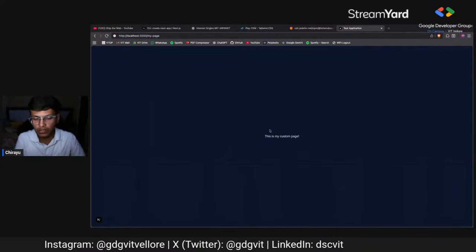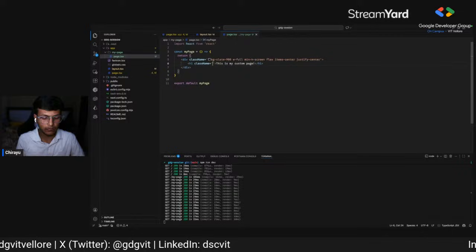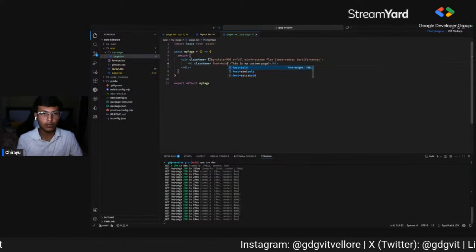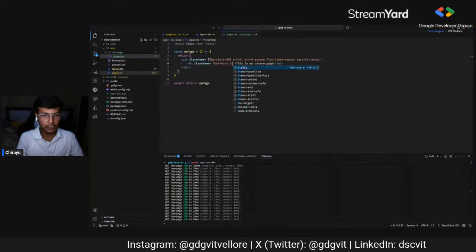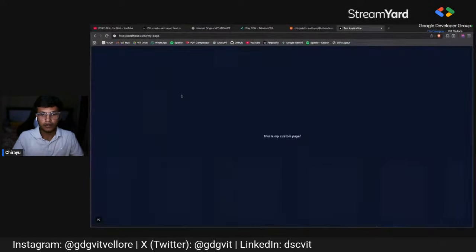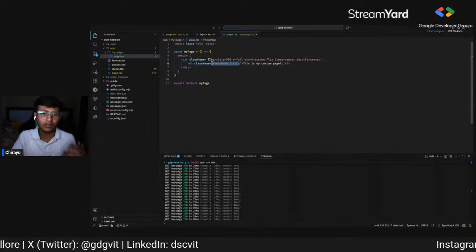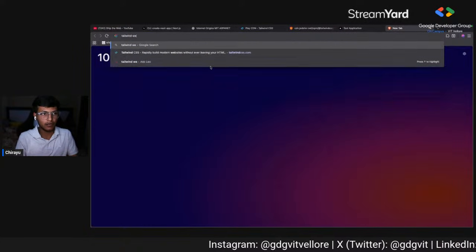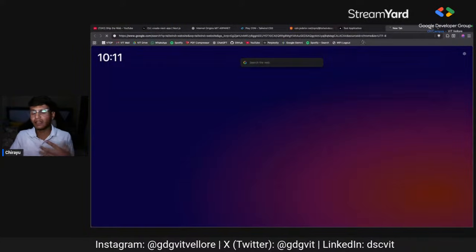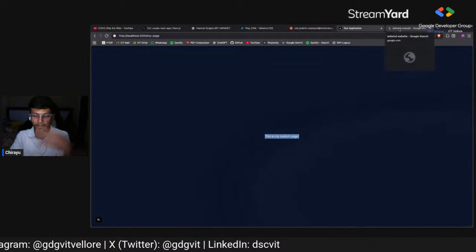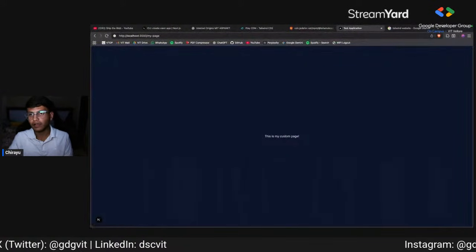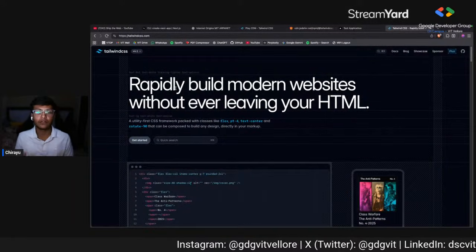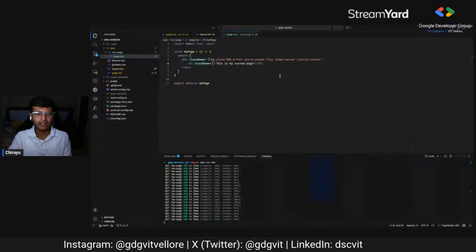And we can always use different class names for everything. Maybe I want this font to be bold, so I'll write font-bold, which will make this font bold, or maybe italic, so it will make this font italic. And there are many classes which you can play around with. You can go to the Tailwind website, and there are a lot of classes, and I cannot cover everything in this live stream. There are a lot of classes specified for text, for div elements, for images and everything.